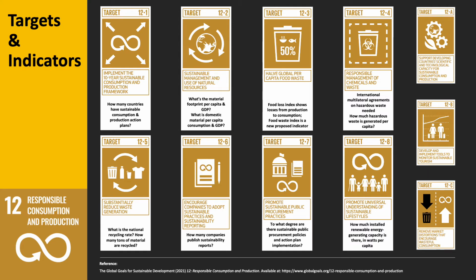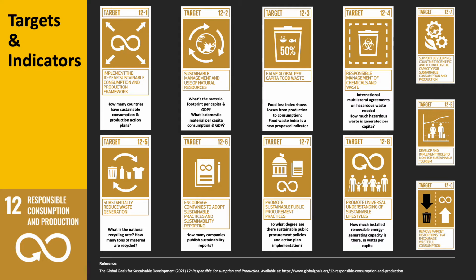The 6th is to encourage companies to adopt sustainable practices and sustainability reporting. How many companies are publishing their sustainability reports? 7, we're going to have a target of promoting sustainable public procurement practices.